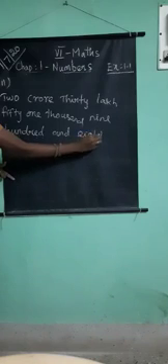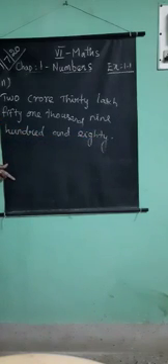This is what they are given: the number name. You want to write a numeral. How to write a numeral?